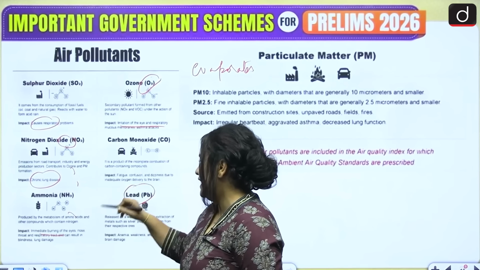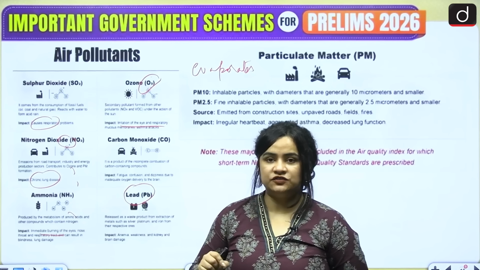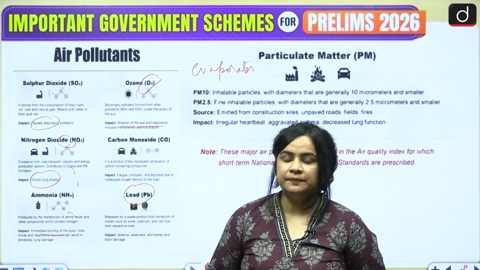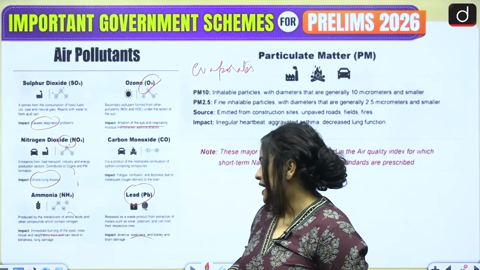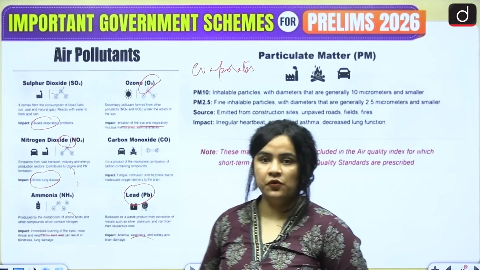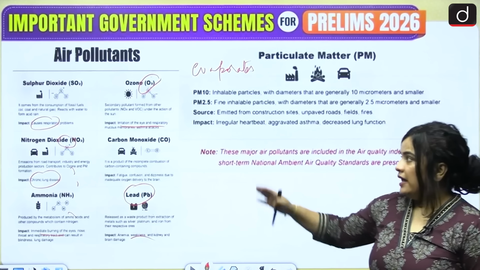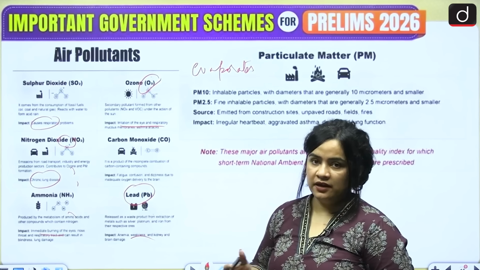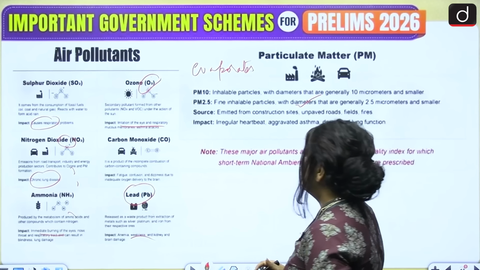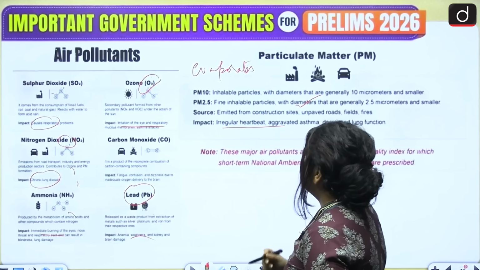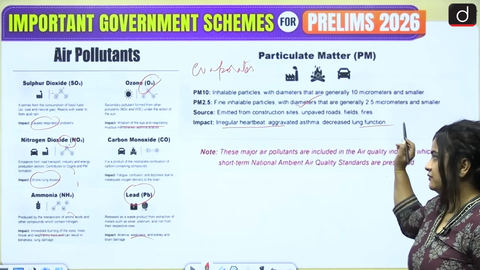And here we have lead, which is given out, or the residual product of the extraction of various metals like silver, platinum and iron from their ores respectively. It causes anemia, weakness and kidney and brain damage. So as you can see, among all these pollutants, lung damage is a constant, along with kidney damage and brain damage as well. Here we have also talked about PM 2.5 and PM 10. You may remember the impact, which is also similar, that is irregular heartbeat, aggravated asthma and decreased lung function.